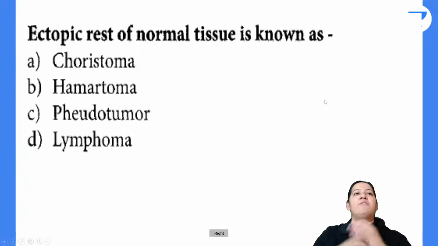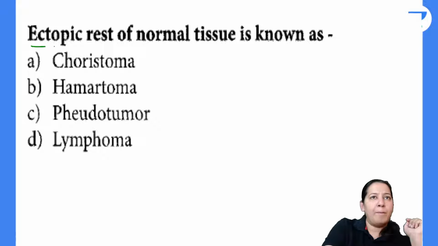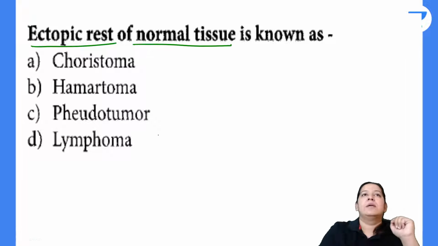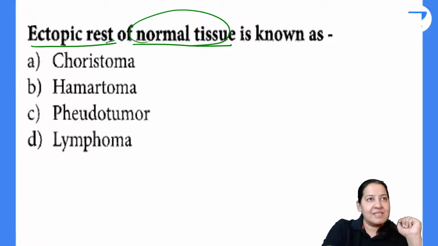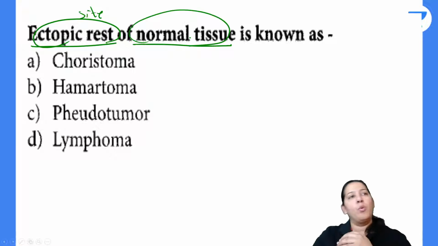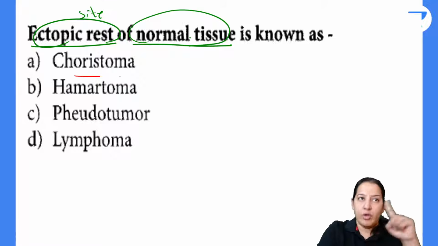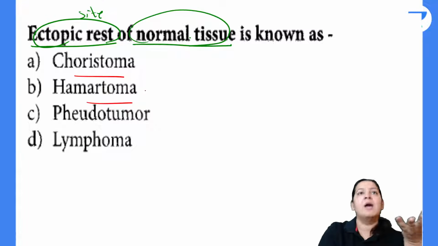This is the next question in front of you. What is an ectopic rest of normal tissue known as? So the tissue is normal, but the site is abnormal. It is ectopic. So normal tissue at an ectopic site, what is it known as? Is it known as choriostoma? Is it known as hamartoma? Is it known as pseudotumor? Or is it known as lymphoma?